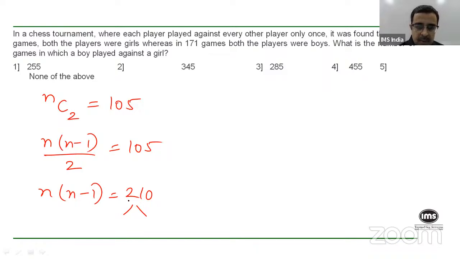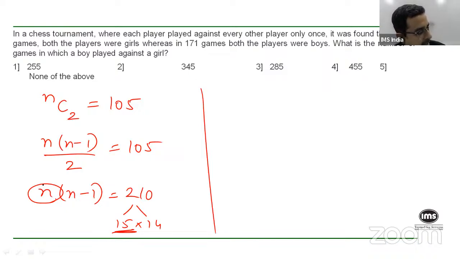So 10 into 21, you can get 15. 14 into 15, isn't it? 14 into 15 is 210, correct? So your n is 15. So basically what this means is there are 15 girls in the entire tournament.